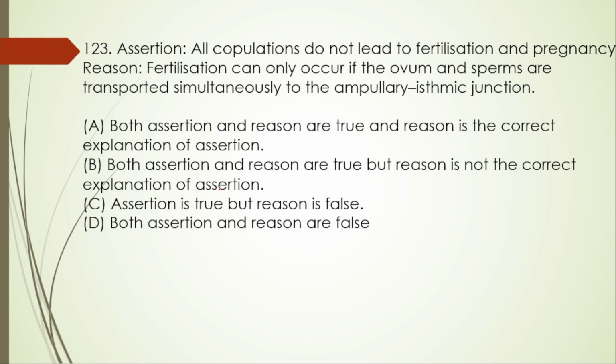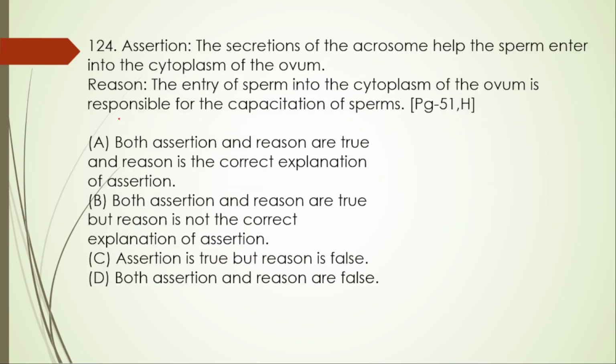Assertion: all copulations do not lead to fertilization and then pregnancy. Yes, this is true. Reason: fertilization can only occur if the ovum and sperms are transported simultaneously to the ampullary isthmic junction. This is also true and it is the correct explanation of A. So here the right option is option A.